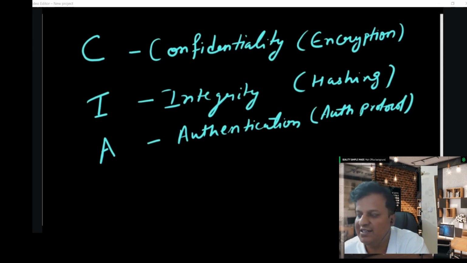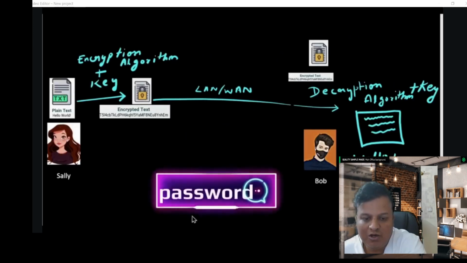Sally is sending encrypted data to Bob using a symmetric key. Bob is able to decrypt the data. Only Bob can read Sally's data, right? That is confidential. Integrity means whether the data sent by Sally to Bob is tampered with or not, right? That part will be taken care of by integrity. Authentication means to authenticate a valid user, right?